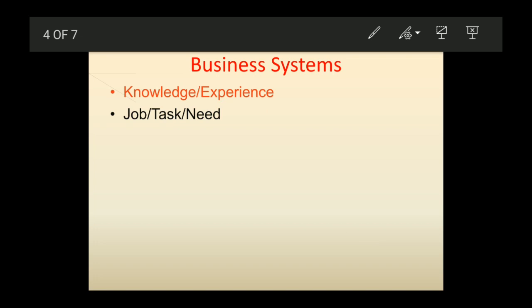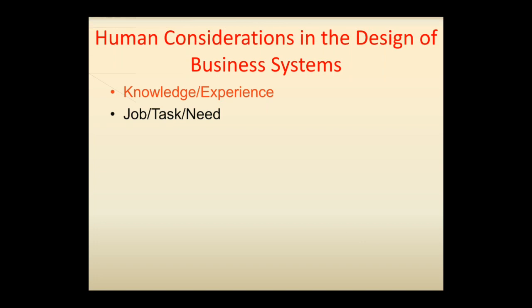Similarly, business systems are also affected by the user's psychological characteristics. A person's psychological characteristics also affect one's performance of tasks requiring motor, cognitive and or perceptual skills. Attitude and motivation are an important factor here.